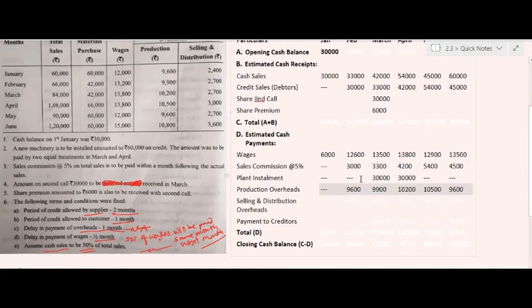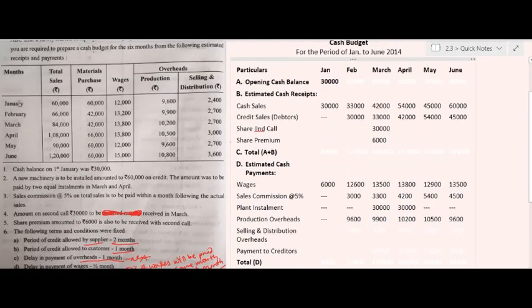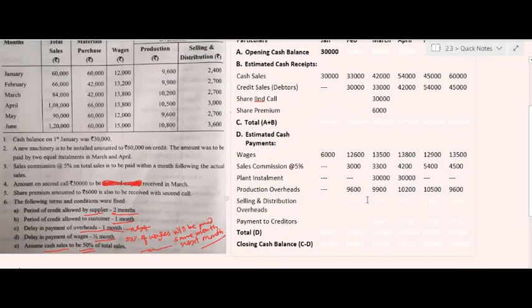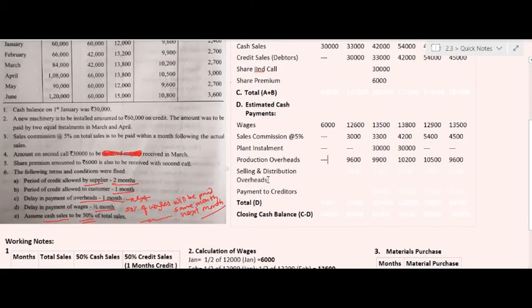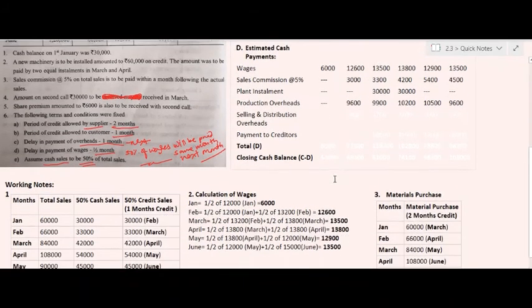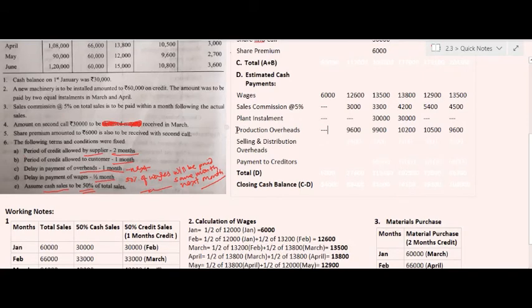Next item of expense is selling and distribution overheads. The same additional information, the same practice will be applied to the calculation of selling and distribution overheads as it is calculated in the production overheads. So the amount of selling and distribution overheads will be 2400 for the month of February, 2700, 2700, 3000 and 2700 for the month of June 2014.